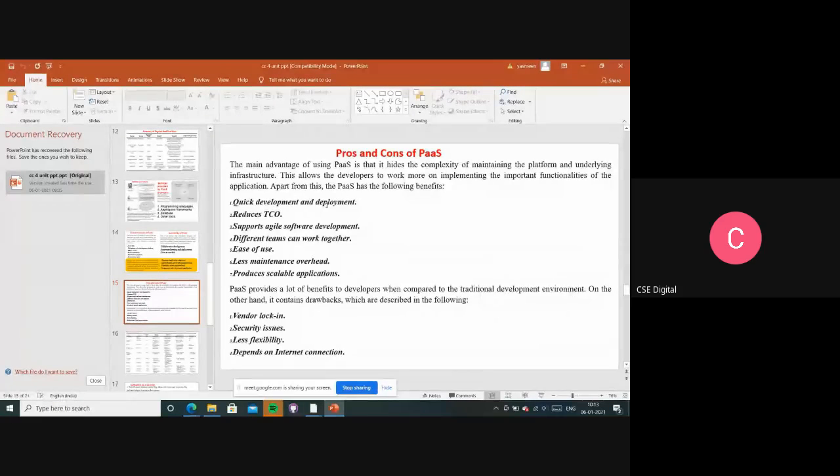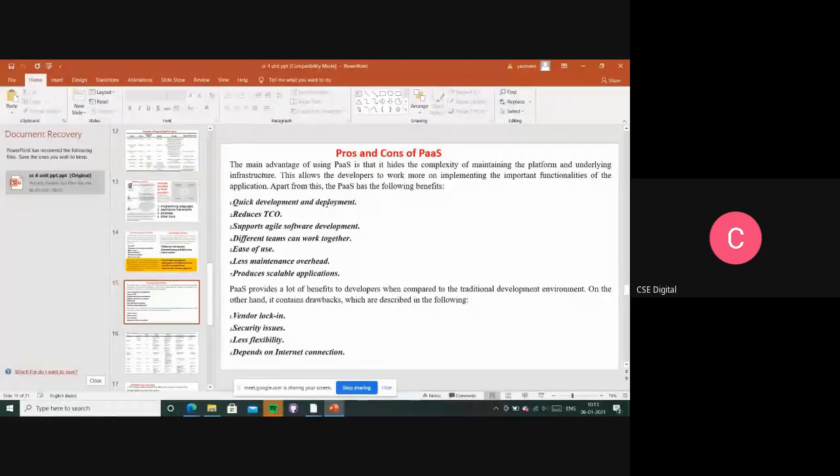Vendor lock-in means they are developing their applications and services according to their own. They are not following any standard rules and standard codes. Every provider has their different ideas, right? So vendor lock-ins will be there. That will be the main problem whenever we want to do a migration, right?